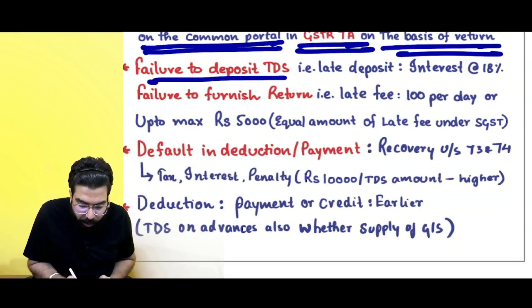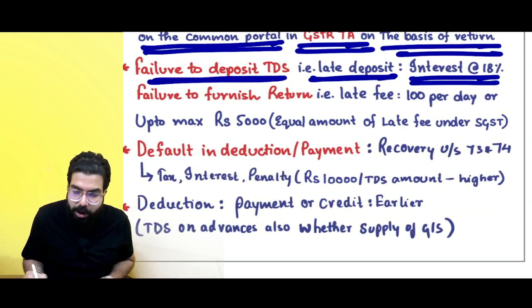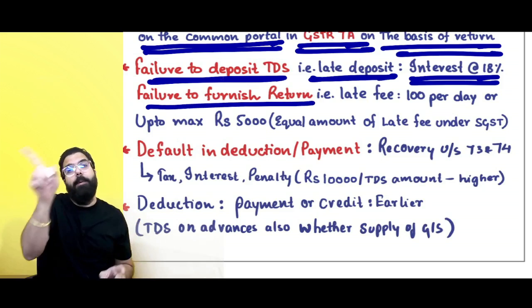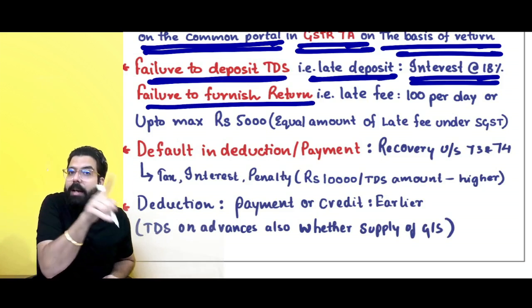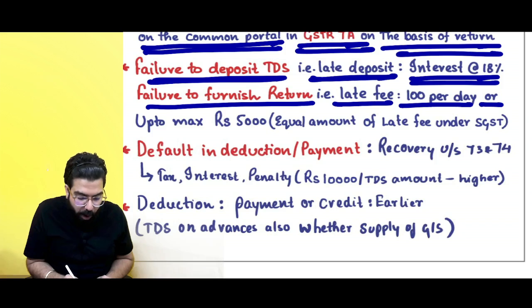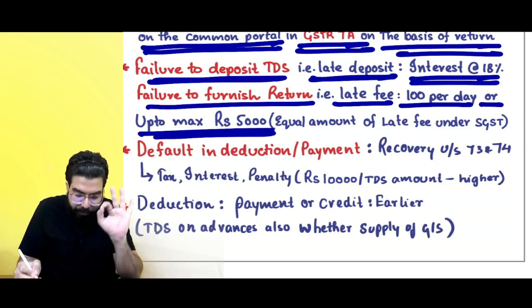Sir, if you fail to deposit, or deposit late, you have to pay along with interest. Okay, sir. Failure to furnish return. See, depositing late, interest. Return late, you have to pay a late fee of rupees 100 per day or up to a maximum of 5,000 rupees. Listen to me very carefully now.